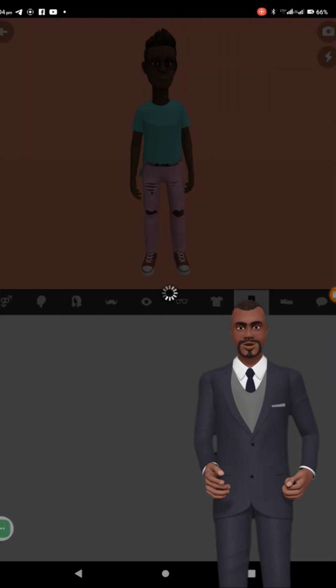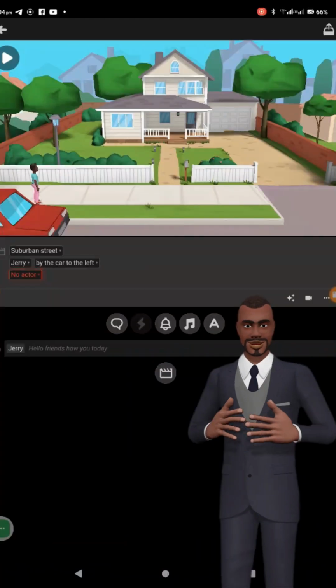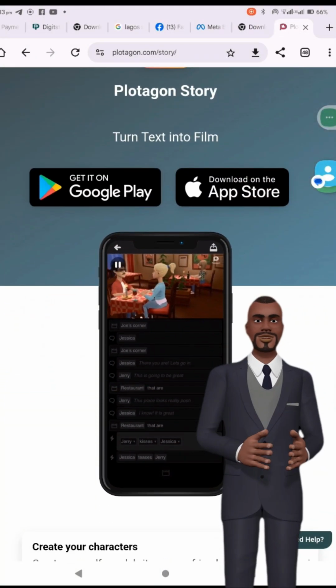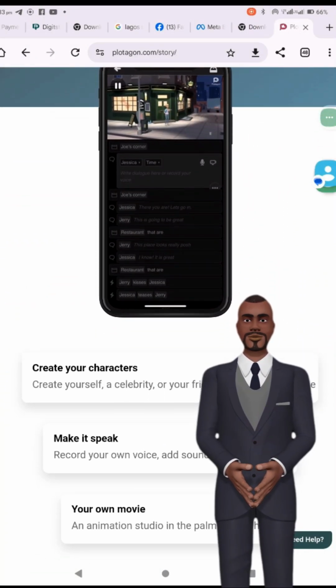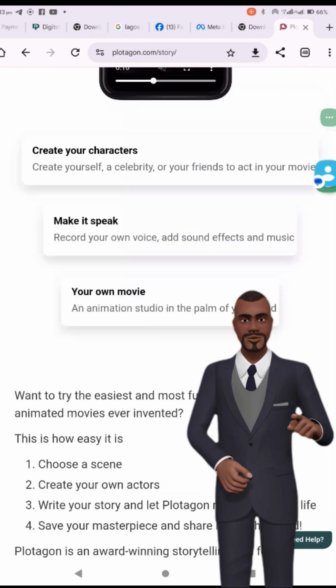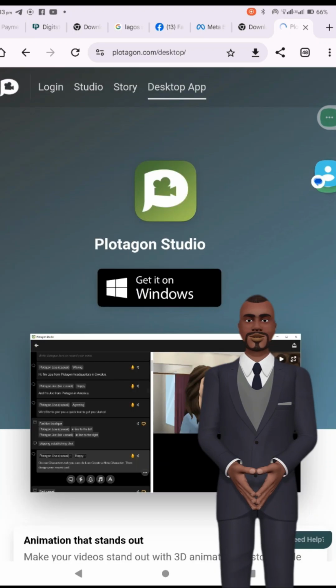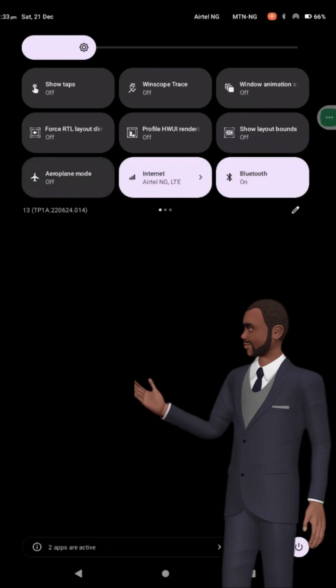4. Scenes and backdrops. Choose from a variety of pre-made backgrounds or create your own. 5. Accessibility. Plotagon is great for beginners, students, or anyone looking to create quick and simple animations without a steep learning curve. But is Plotagon the best choice? Let's see how it compares with other animation apps.